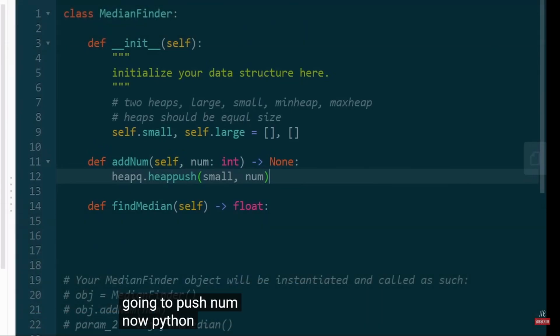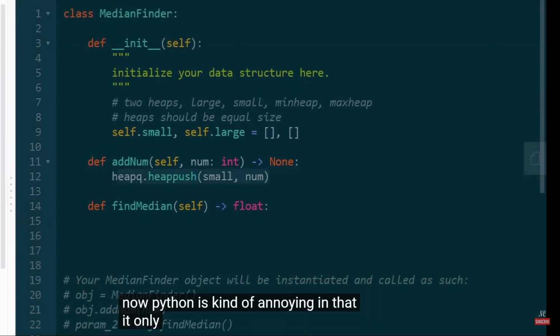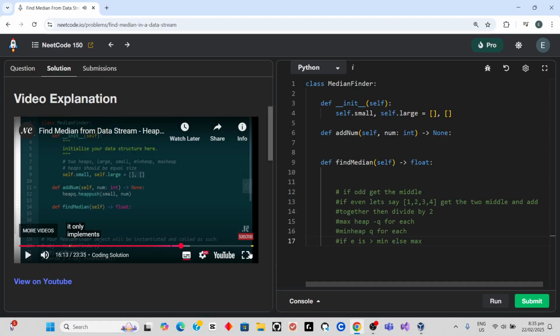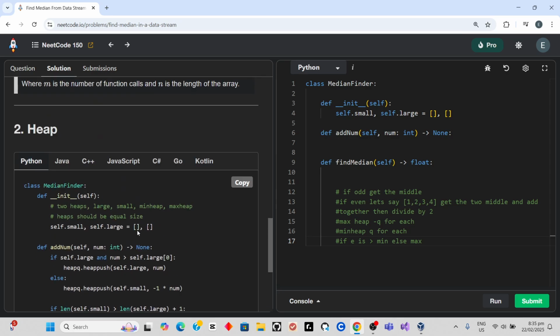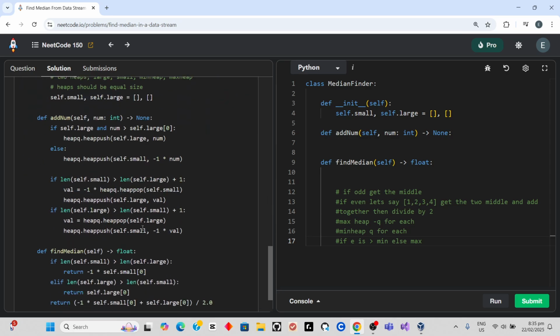Now, Python is kind of annoying in that it only implements a min heap. This one's different. This one is checking if self.large exists and the number is greater than self.large at index 0. And if it is, then we should push it to the min heap, and else we push it to the max heap.